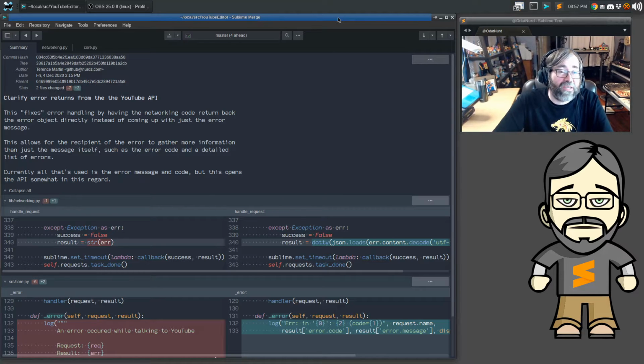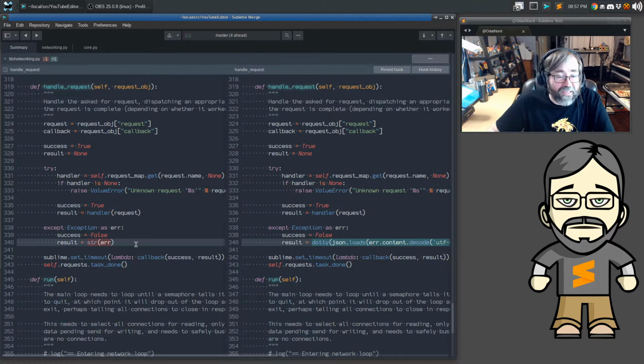So the first thing that we did was clarify returns of errors from the YouTube API, and we can actually see that right here if we look at this. What we used to do is display the return back in case of an error, just a string version of what the error actually is, which basically just gives you information like unavailable or something, and that's all you get. But there's actually an error object that's returned. So now we are returning that value directly.